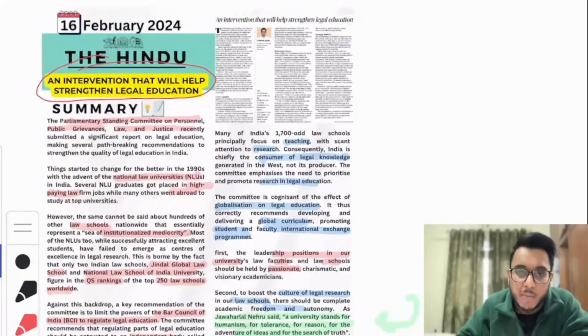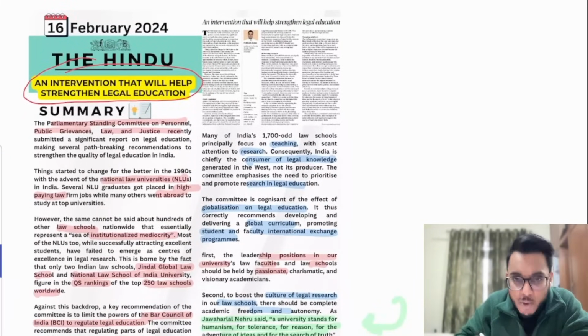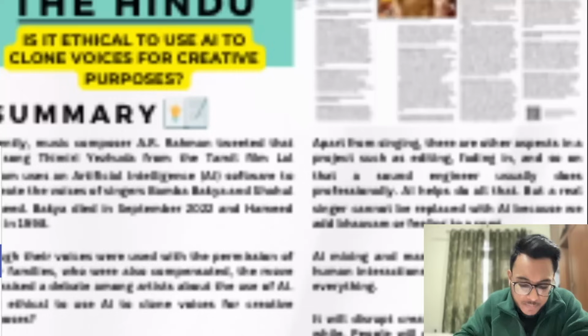So this is, guys, all about it, and I hope you have understood it. A very good answer on a very good article on the higher education related issues. Now we'll move to the next one.